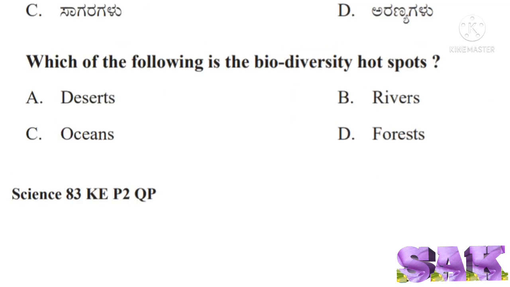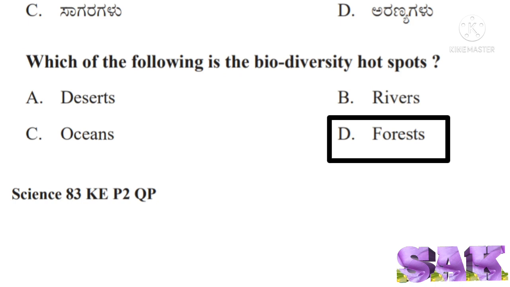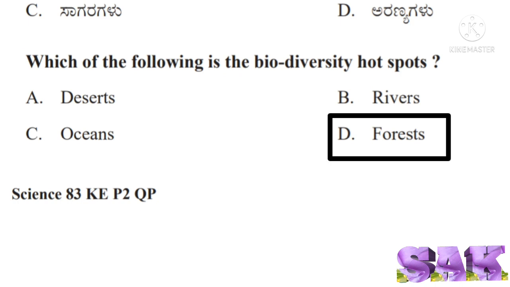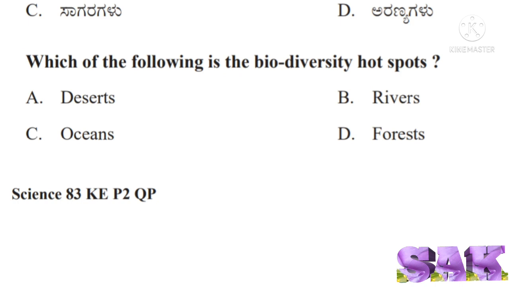Next question is, which of the following is the biodiversity hotspots? Correct answer for this question is option D, forests. In forests, different species of plants, animals and microorganisms are found. So, forests are called hotspots of biodiversity.